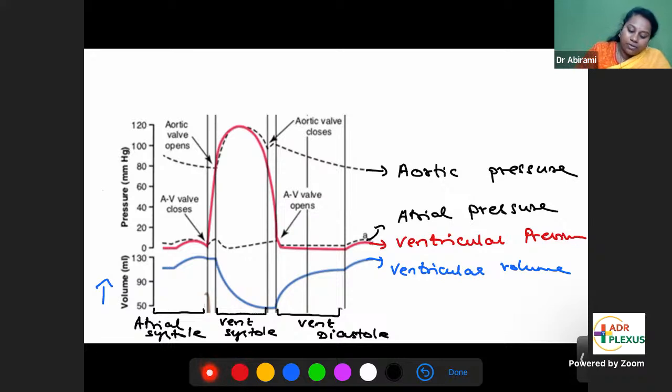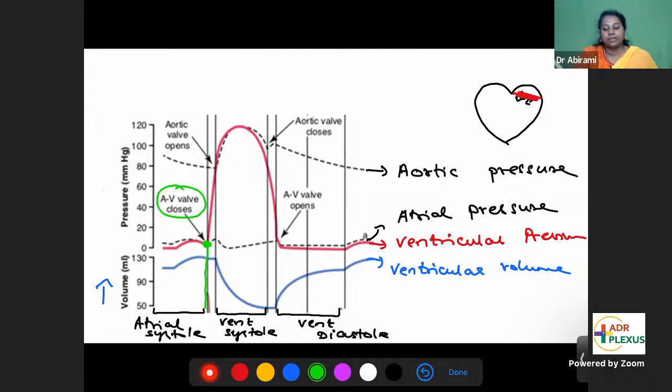So look at the valvular events in this. At the end of atrial systole, when the atrium is contracting to push the blood into the ventricles, after it has pushed the blood into the ventricles, this valve will close. What is that valve between the atrium and the ventricles? AV valve. So at the end of atrial systole, the AV valve closes. Now, which valve will open?